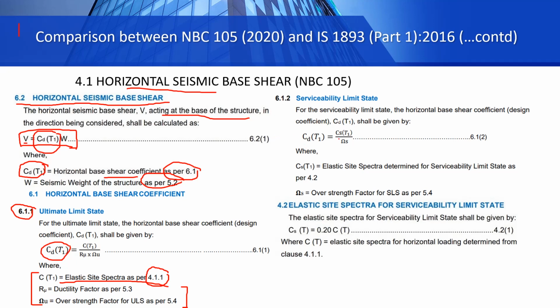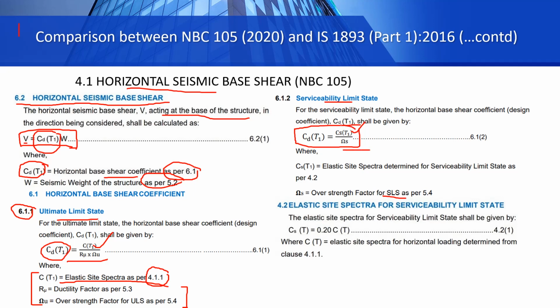And for serviceability limit state, our formula is CS(T1). Look here, we had C(T1) here, and we have CS(T1), and then again omega S, that means our overstrength factor for serviceability limit state, and CS(T1) is the elastic site spectra determined for serviceability limit state as per 4.2. So base shear is CD(T1) into W. CD(T1) is calculated separately for ultimate limit state and serviceability limit state. These are the formulas: CD(T1) for ultimate limit state is this, CD(T1) for serviceability limit state is this.